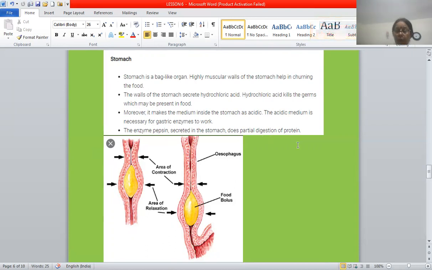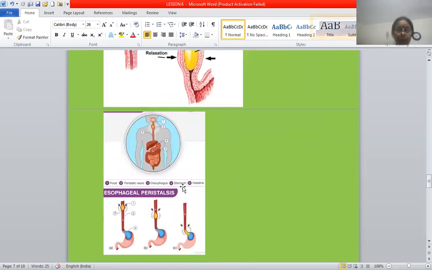digestion of protein. See, here in the diagram also you can see bolus coming inside the stomach. This is the stomach. The food is moving by peristaltic movement and entering the stomach.